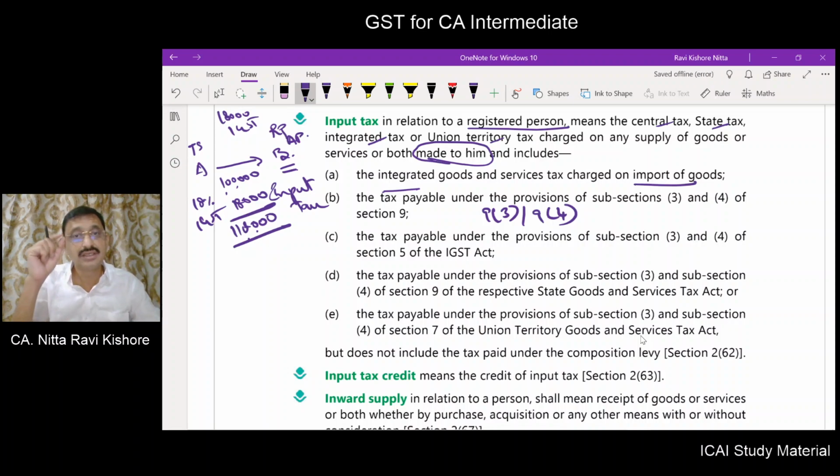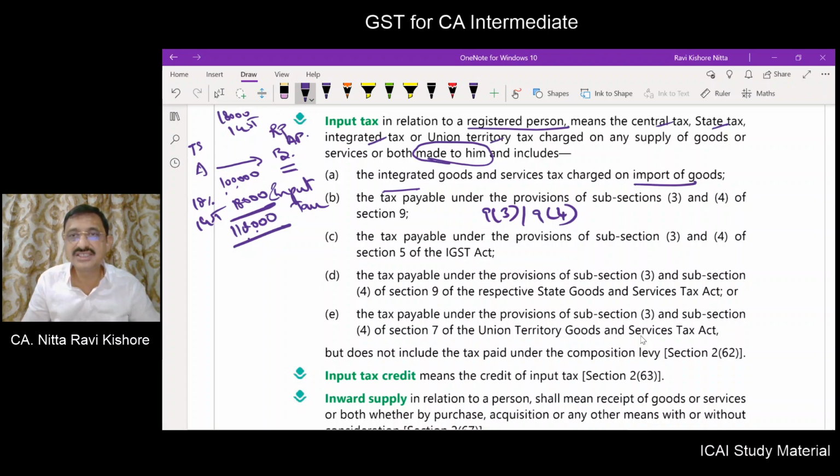So for a reverse charge, if you pay tax yourself instead of the supplier, the tax paid by you as a recipient under the provisions of 9(3) and 9(4), that is reverse charge provisions, you are eligible to take input. Of course, whether you can take it or not we will understand at a later point of time, but that will also be considered as input tax.